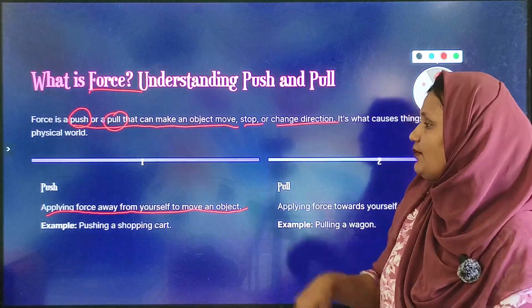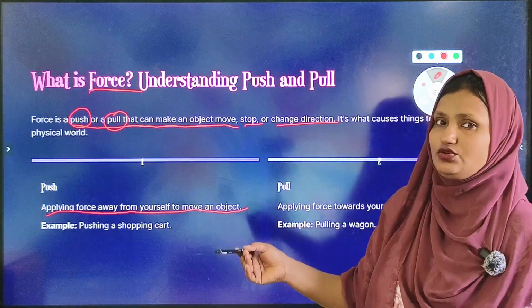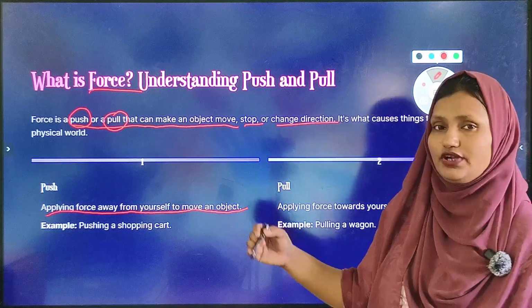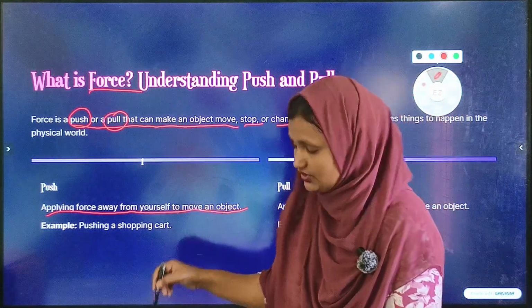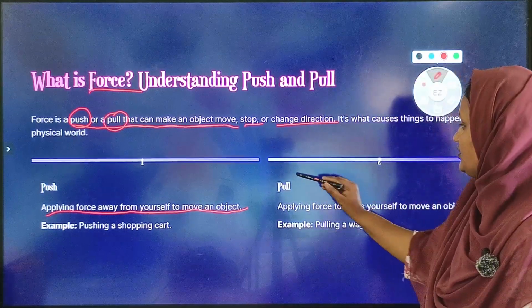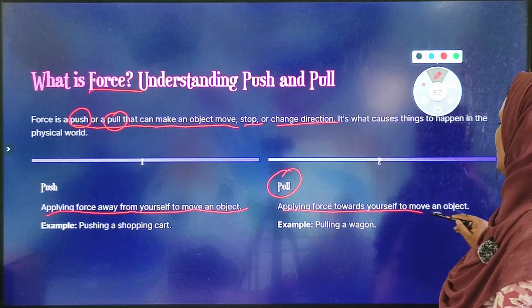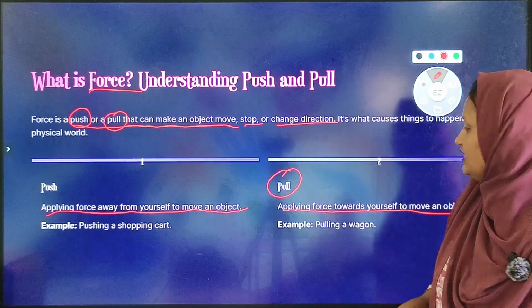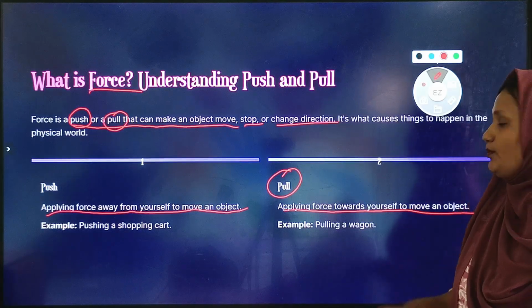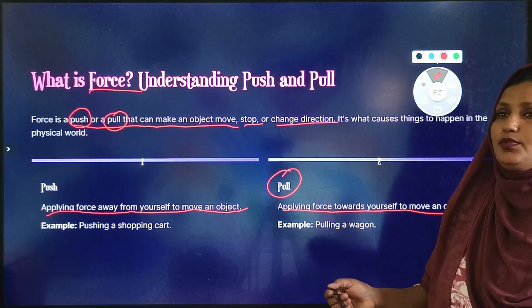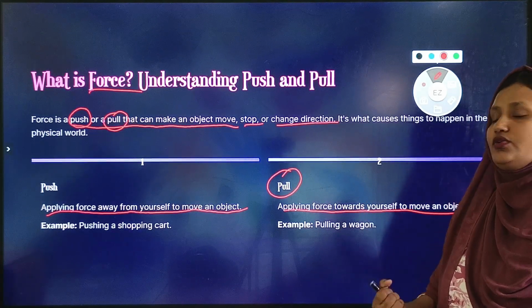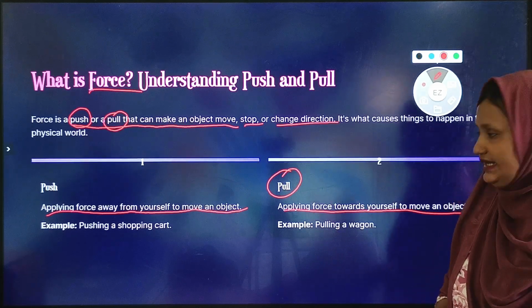Okay, one example of push is closing the door. For closing the door, what do we have to do? We have to push it. Okay, next, what is pull? Pull is applying force towards yourself to move an object, that is called pull. One common example of pull is opening the door. What do we have to do? We have to pull it.